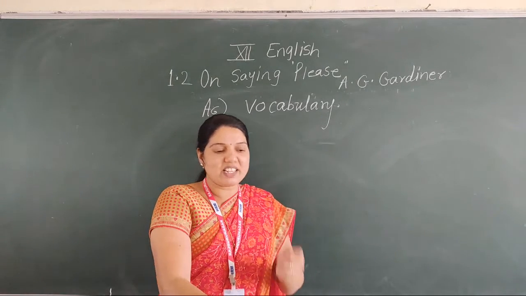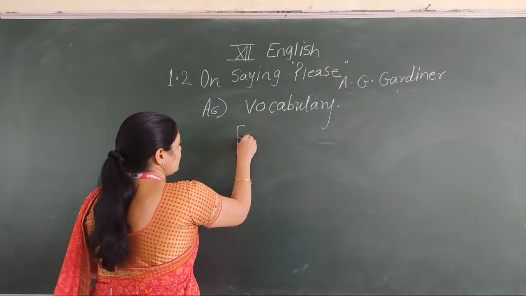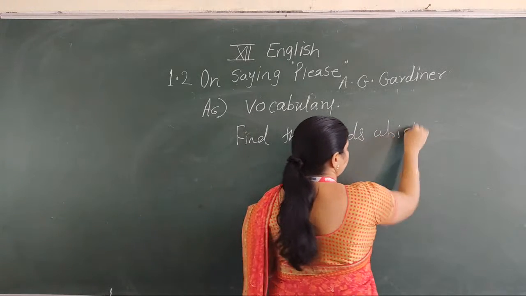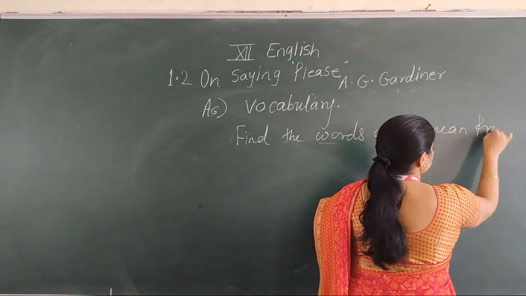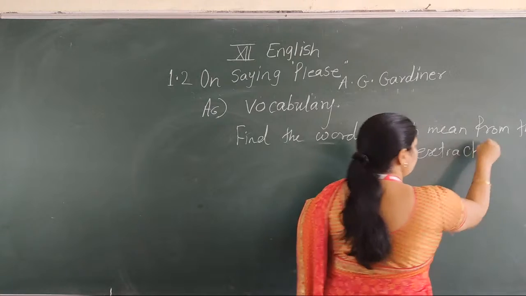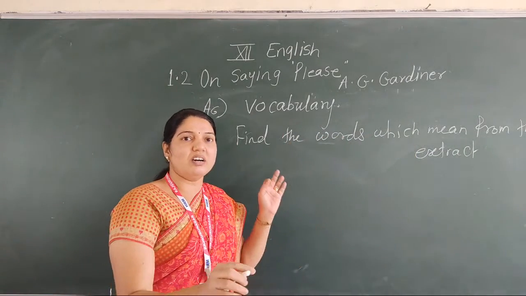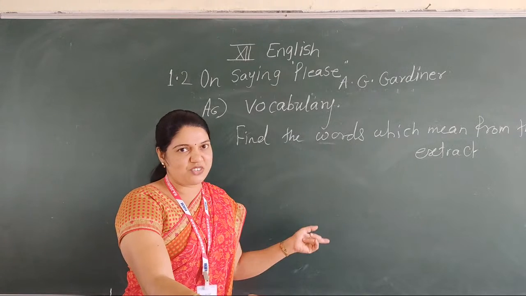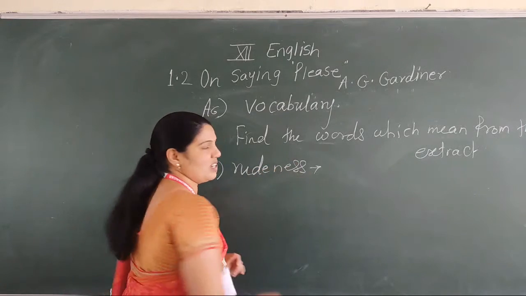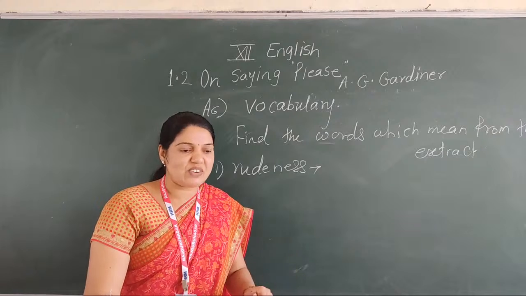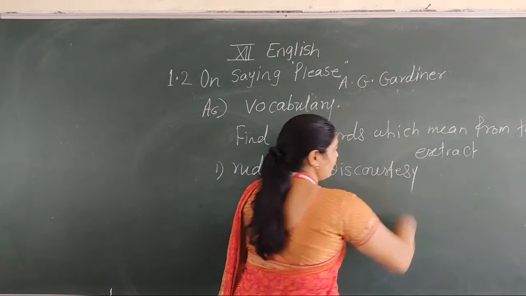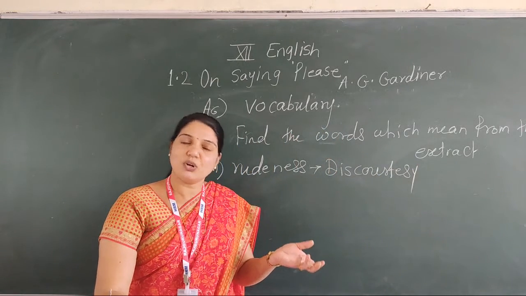Find the words from the extract which mean. Here you should try to find out the synonyms in the extract. The first word is rudeness. Now find out the similar word which is in the extract. There is a word discourtesy. Discourtesy means rudeness.